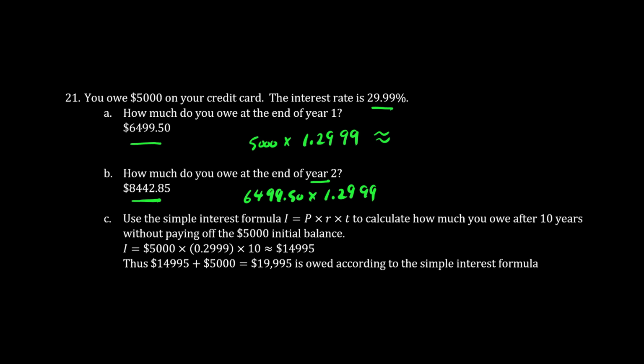Using the simple interest formula, interest equals principal times R times T. After 10 years, time is 10, the rate is 0.2999, and the principal, the initial amount, is $5,000. And the interest alone is $14,995. According to the simple interest formula, we owe a total of $19,995 after 10 years.